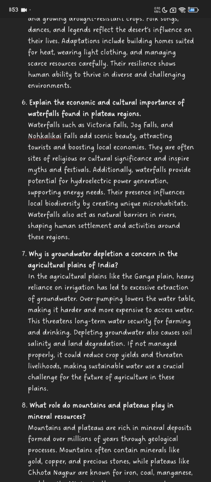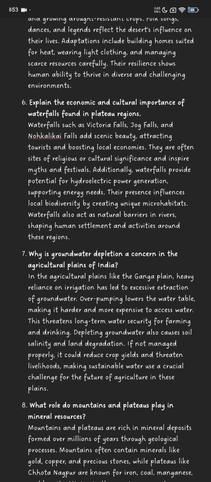Their presence influences local biodiversity by creating unique microhabitats. Waterfalls also act as natural barriers in rivers, shaping human settlements and activities around these regions.